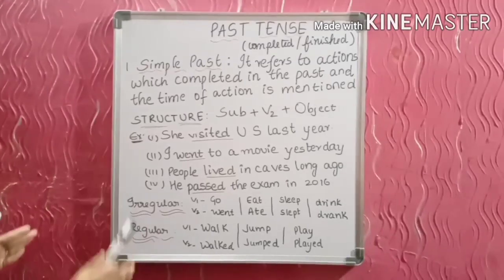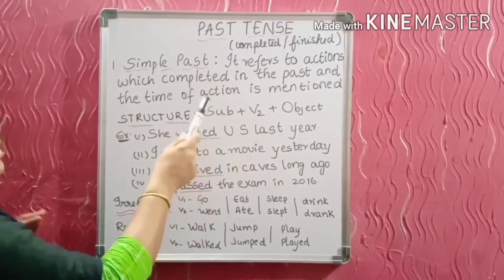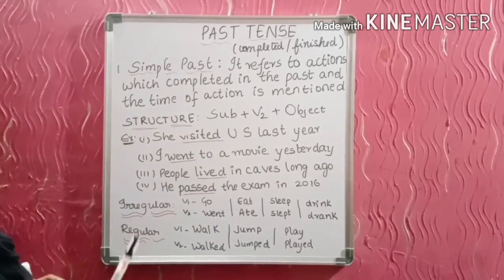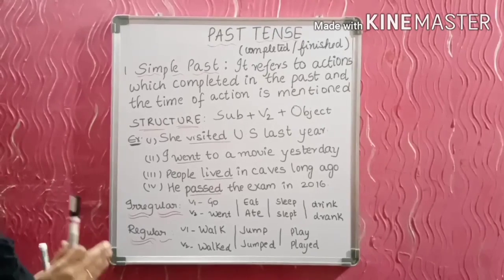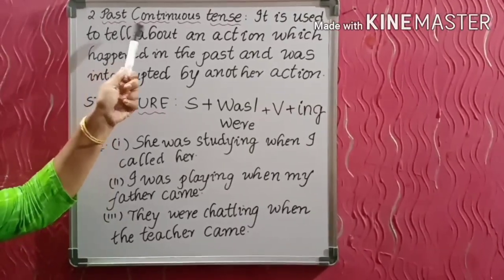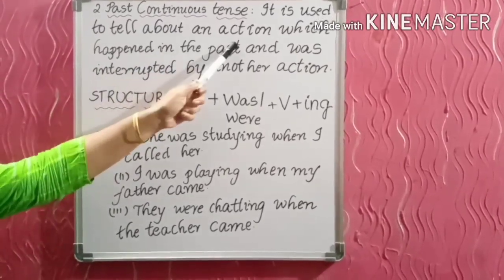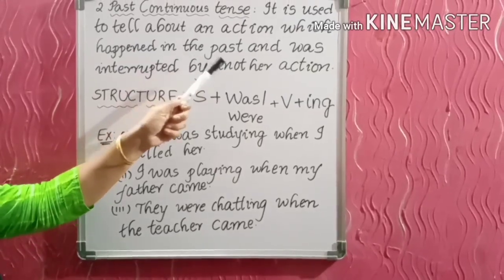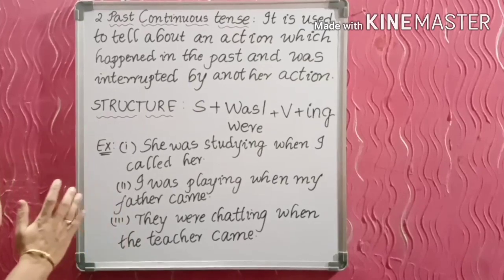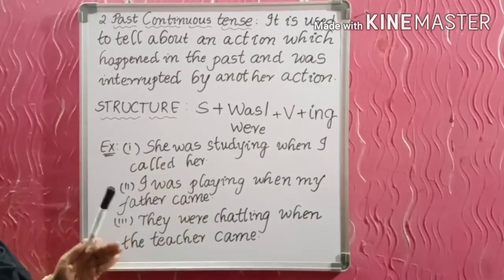So when you come to the recap of this, simple past tense is used to refer to actions which completed in the past and the time of action is mentioned. Next we will discuss the second one, the past continuous tense. It is used to tell about an action which happened in the past and was interrupted by another action. That means an action was going on in the past, and that first action was interrupted by another action.